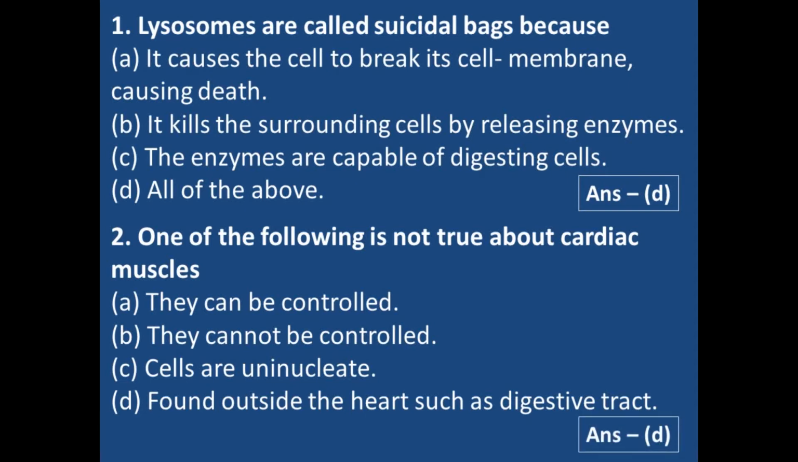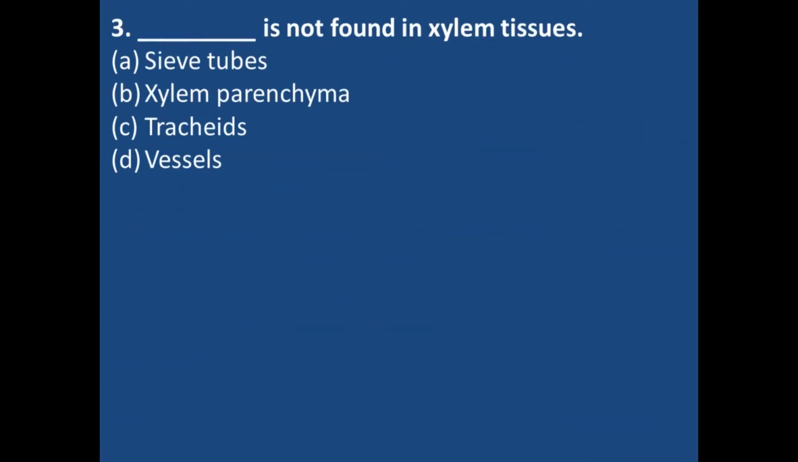अभी मैंने आपको बताया cardiac muscles are those muscles which are present in the heart. So the last option is correct. It is not true about the cardiac muscle. Next one is, dash is not found in xylem tissue. There are 4 options. इनमें से क्या absent है xylem tissue में? Sieve tubes, xylem parenchyma, tracheids, vessels. मैंने आपको बताया था मेरी वीडियोस में कि xylem tissue के कौन से कंपोनेंट्स हैं एंड phloem tissue के कौन से कंपोनेंट्स हैं. So the component which is not present in the xylem tissue, the correct option is A, sieve tubes.